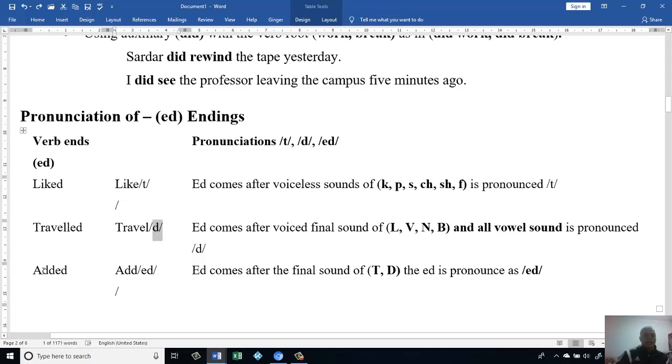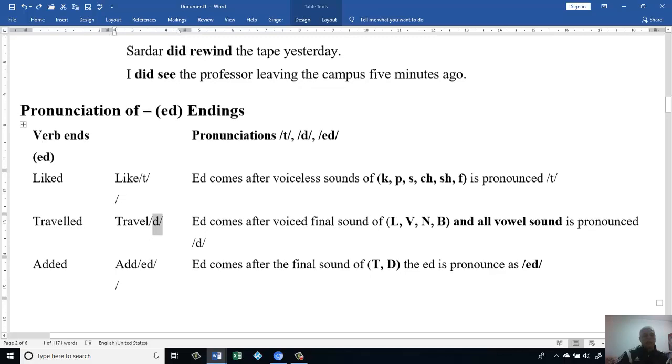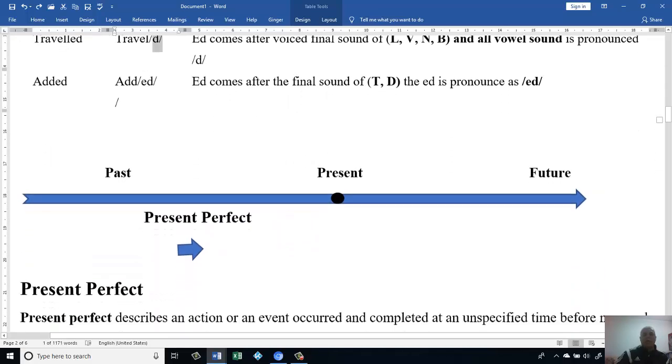Let's go to the last one. Added. This ed is pronounced ed. For example, ed comes after the final sound of t and d. The d is pronounced ed. Okay, let's continue.